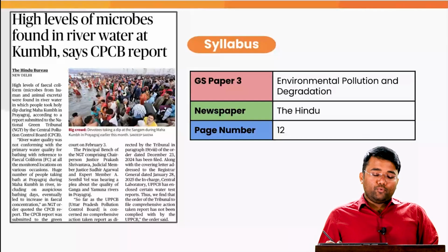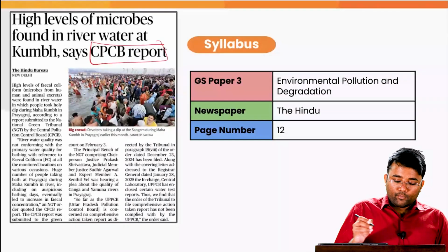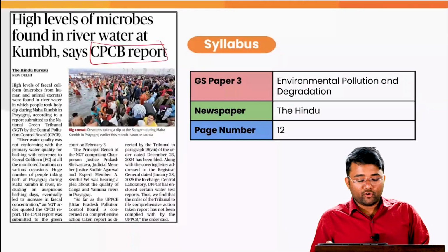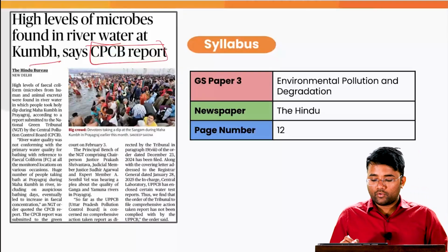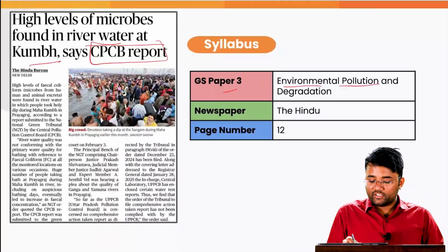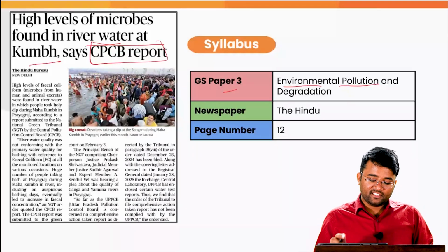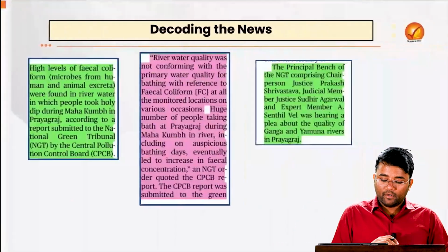Our next topic is the Central Pollution Control Board. There is a report which says that there is a high level of microbes found in the river water of the Kumbh, and this topic is related to your GS Paper 3, environmental pollution and degradation. This has appeared in today's The Hindu, page number 12.